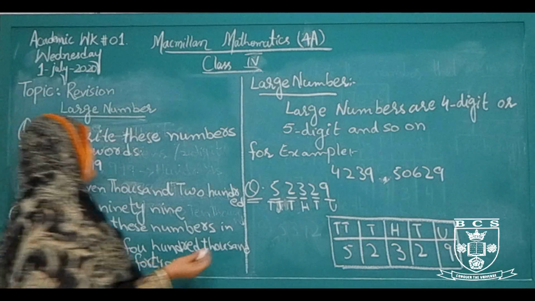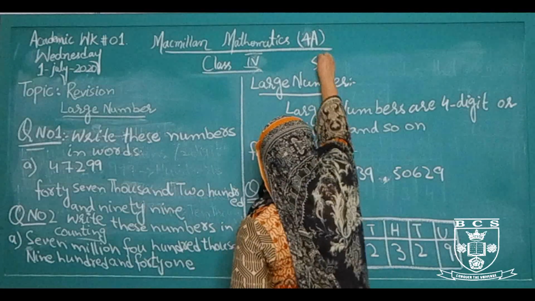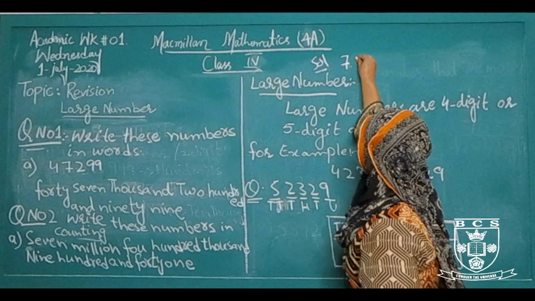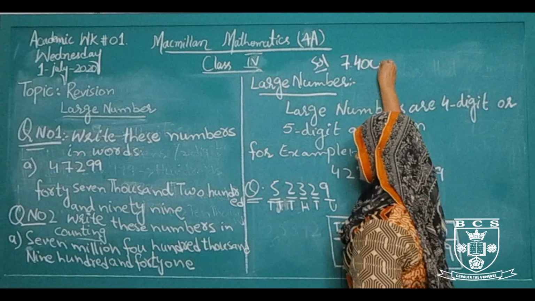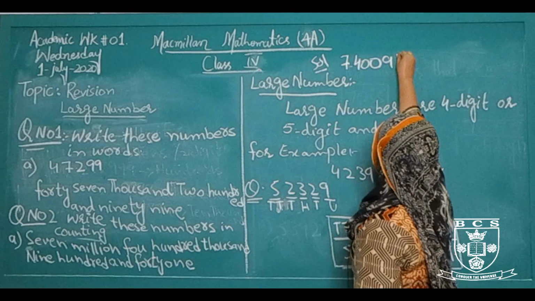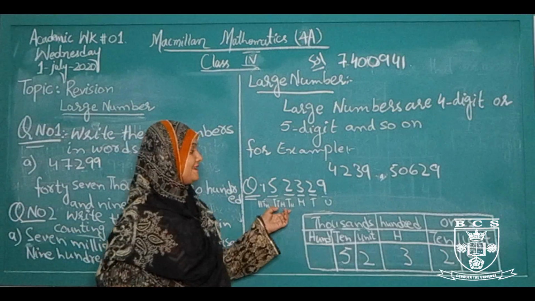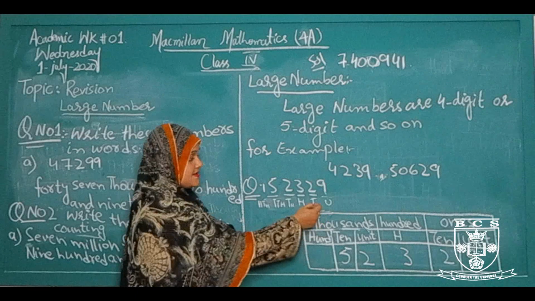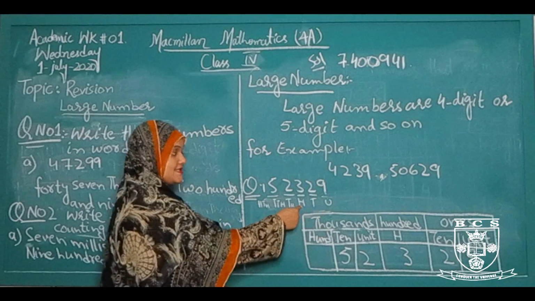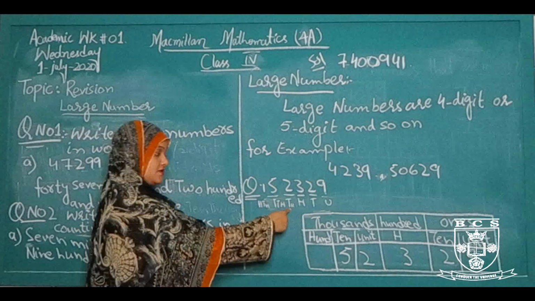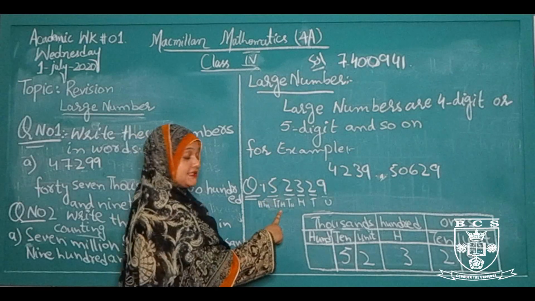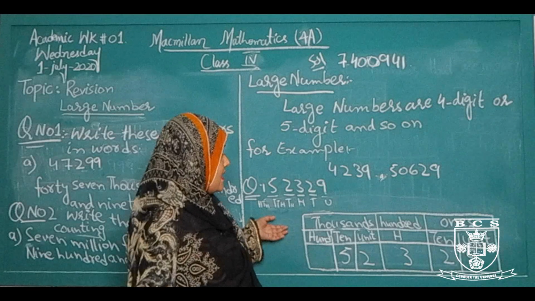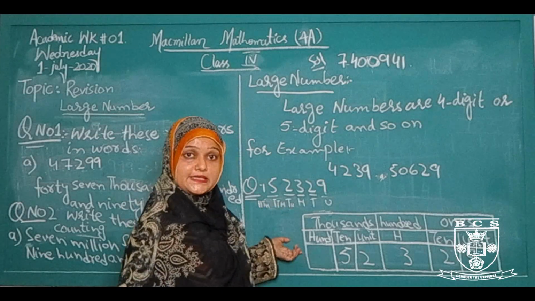We take 7 from 7 millions, 400,941. When we read this number, we start from the left side of the number. The first number is unit, second is 10, third is 100, fourth is 1000, fifth is 10,000, and the sixth number is 100,000.